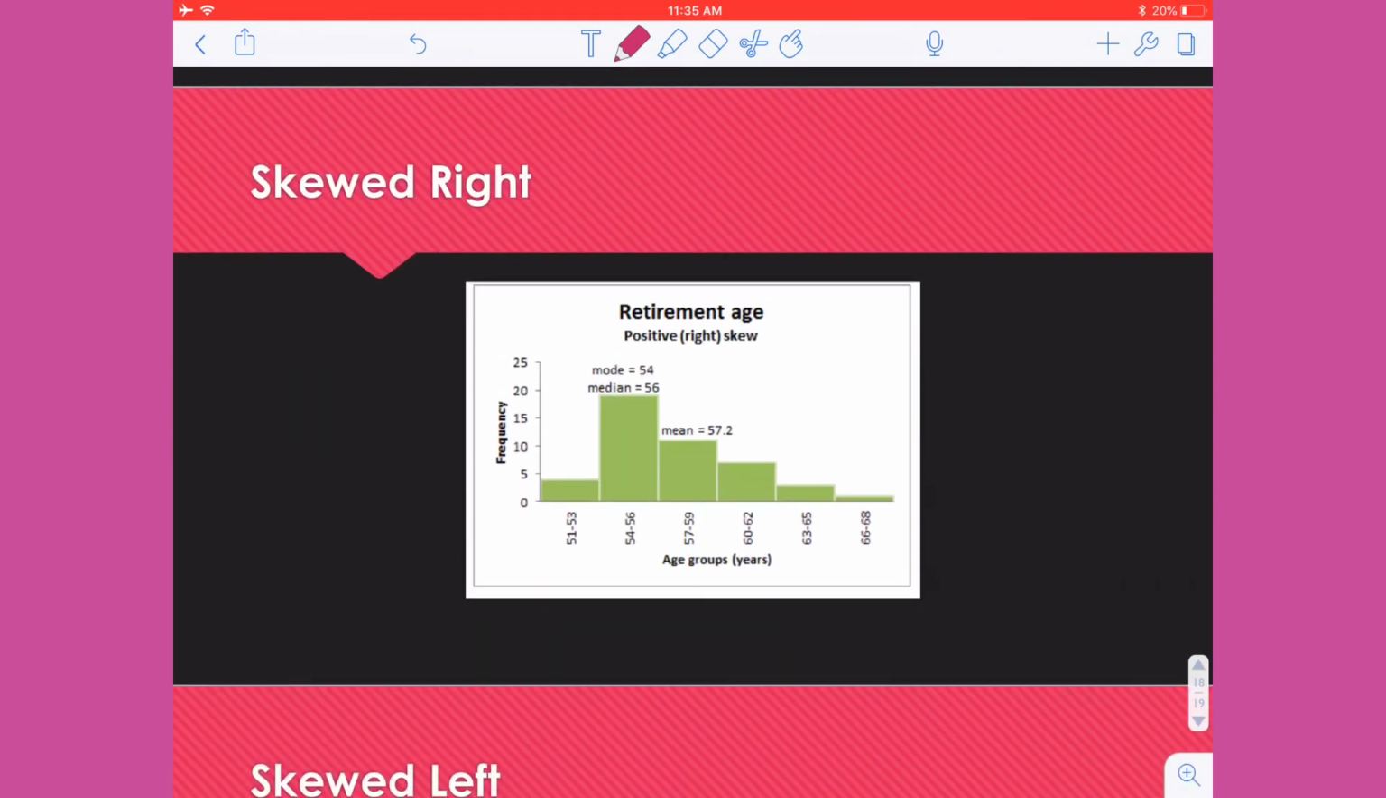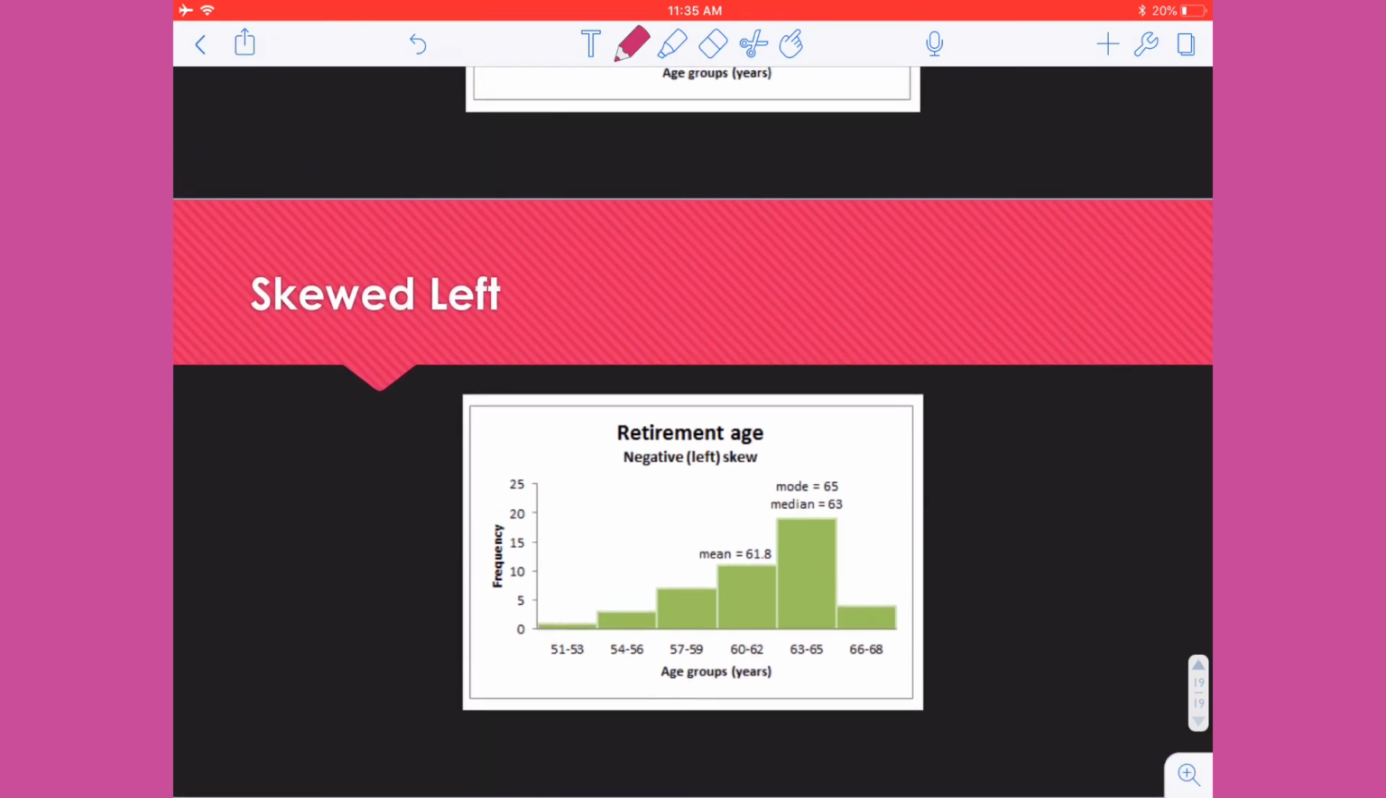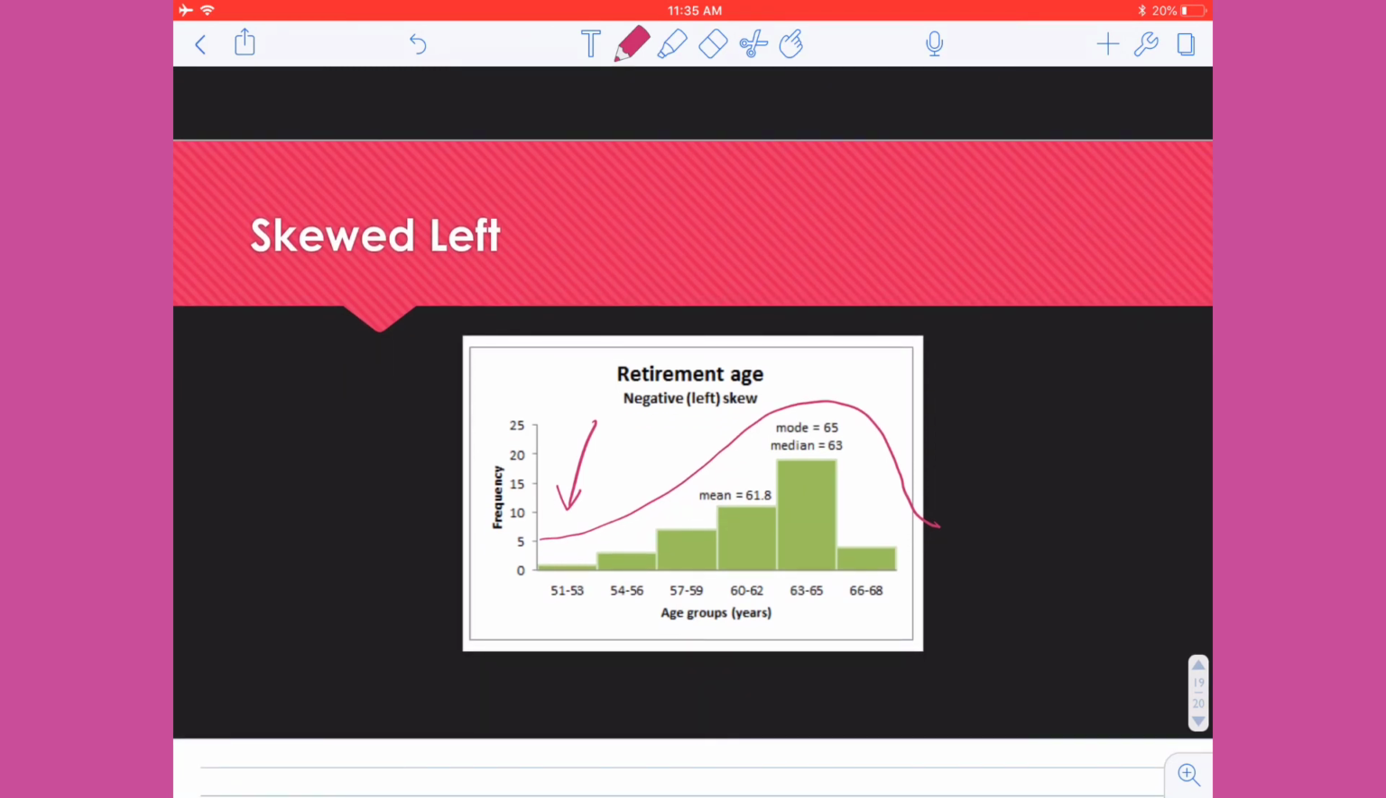Here, my mode and median are going to be smaller than my mean. And identify how the data is skewed by the tail. So because the tail is on the right-hand side, that's how I identified that it's skewed right. And when I look at skewed left, the mode and the median are larger than the mean. So when I make my curve, again, the tail this time is on the left-hand side. So that's how I would identify it as being skewed to the left.